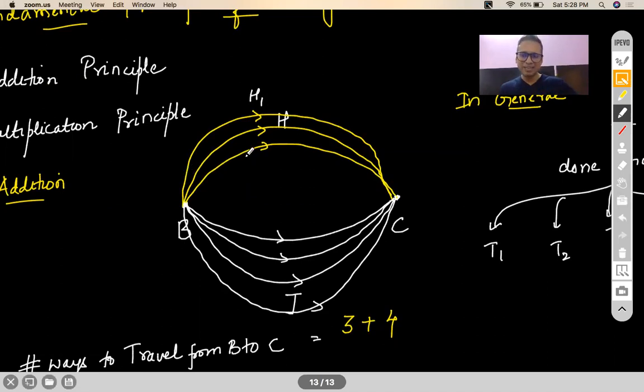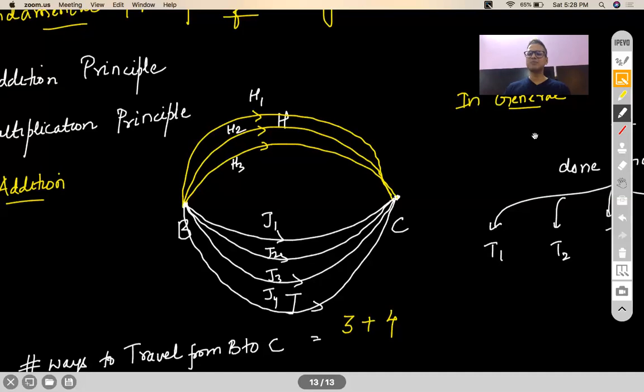Is your task completed? You'll say, yes, I traveled from Bangalore to Chennai. My task is done. Is your task completed when you take the H2 route? Yes. Is your task completed when you take the S3 route? Yes. The J1 route? Yes. J2 route? Yes. J3 route? Yes. J4 route? Yes. Correct.